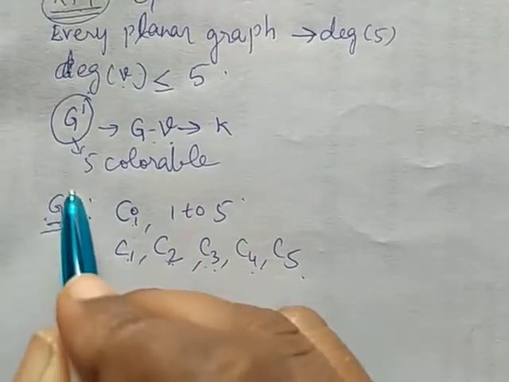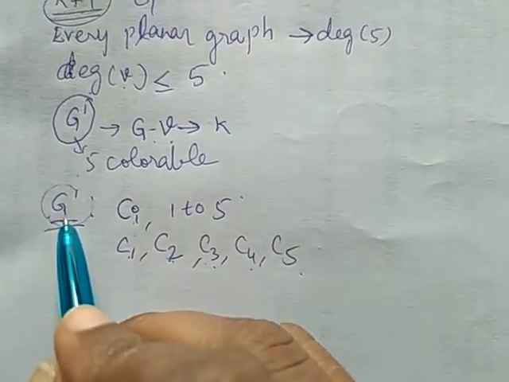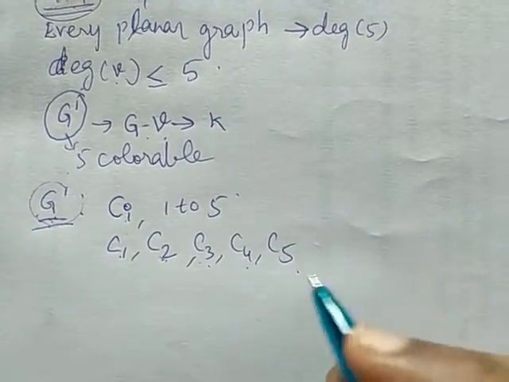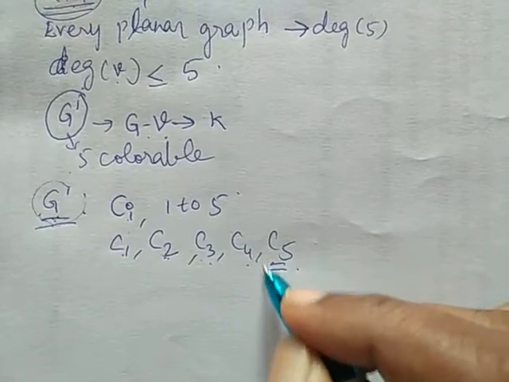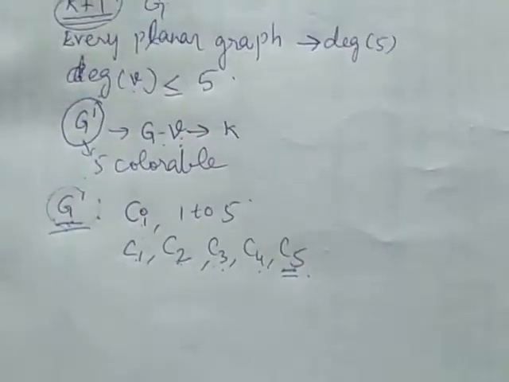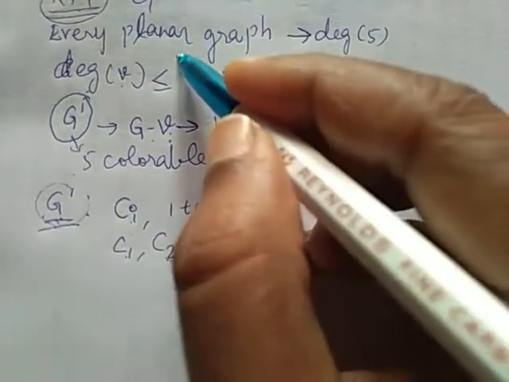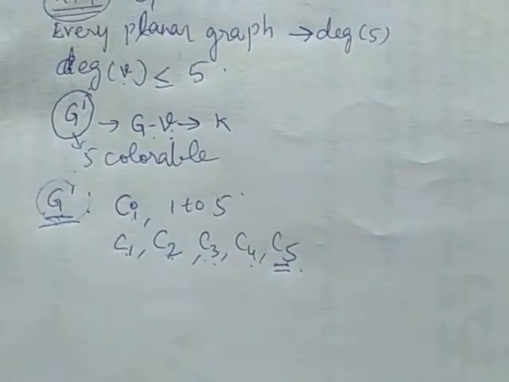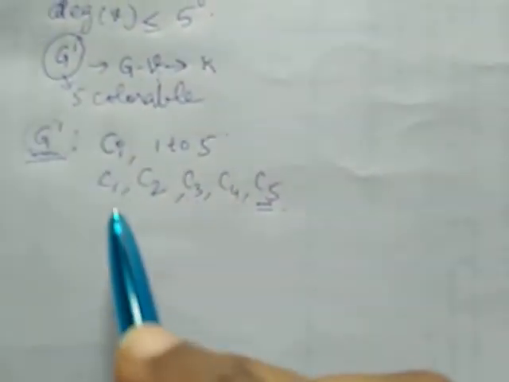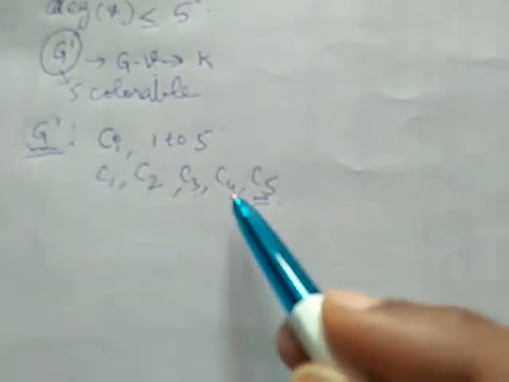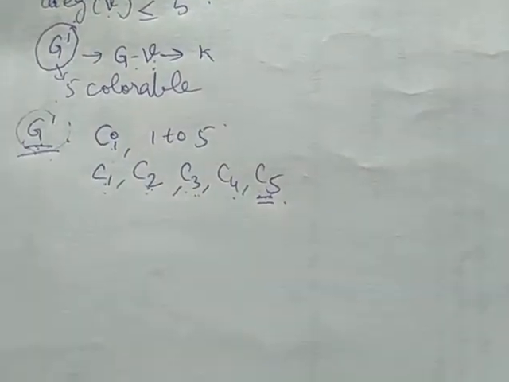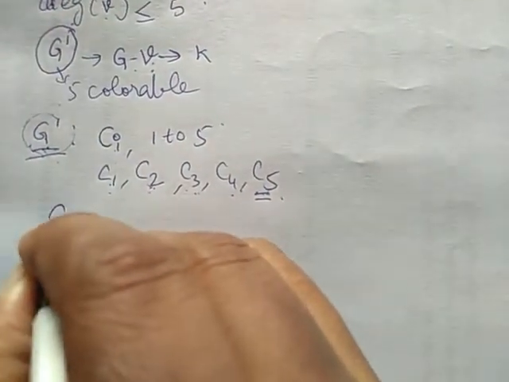Suppose this graph requires a maximum of 4 colors to color the graph properly. Obviously, we will be left with an extra color. This extra color we can choose for V, such that the graph G is also properly colored. So whether the graph is colored using 1, 2, 3 or 4 colors, in all these cases, G can be colored with the 5th color, so G is 5-colorable.